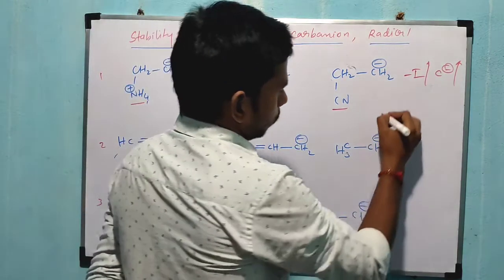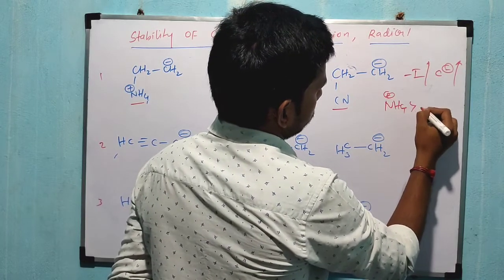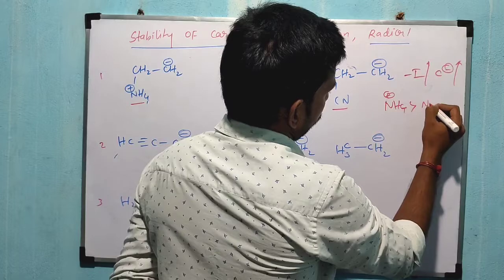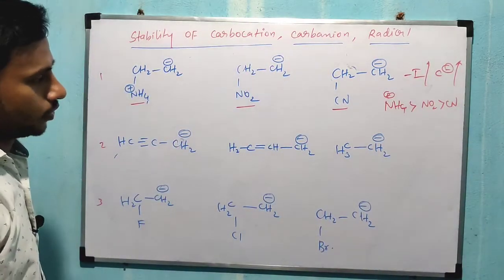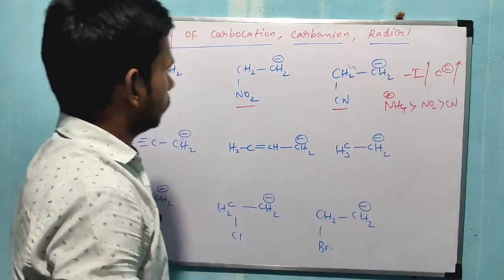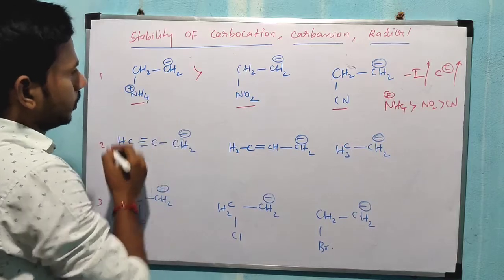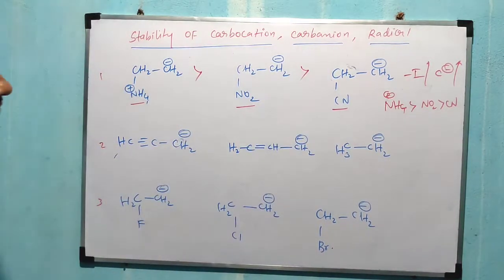So which one has more minus I group? Now NH4 has more minus I, right? So next one NO2, next one Cl, right? Once the minus I group increases, the corresponding carbanion stability also increases. That's why this one, with more minus I group present here, is more stable. Next one, this one is more stable, right?